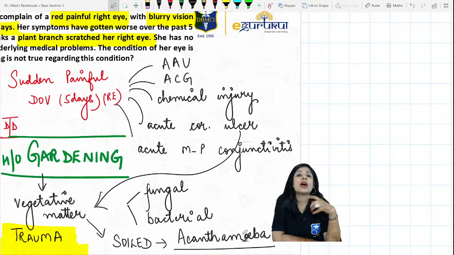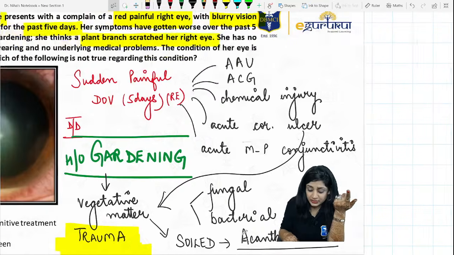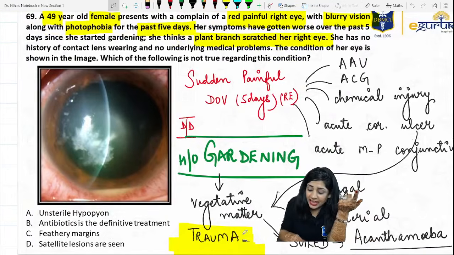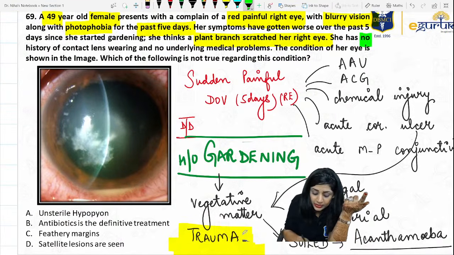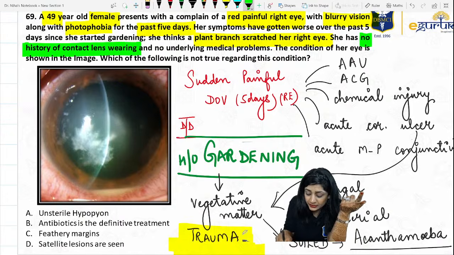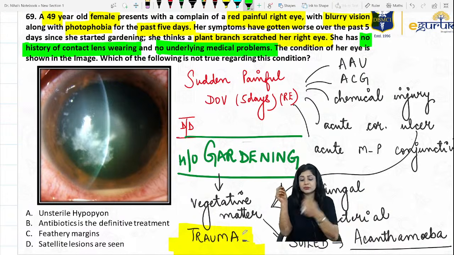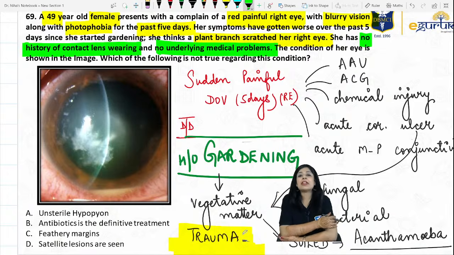Okay, can you tell me why it is not a case of conjunctivitis? Or it can be a case of conjunctivitis. What do you say? She has no history of contact lens wearing, no underlying medical problems. So what can we infer from this?